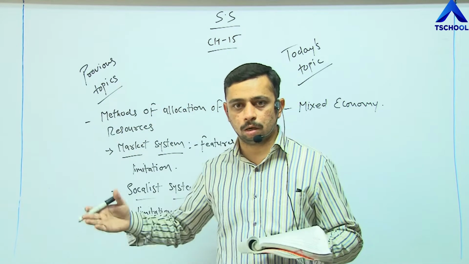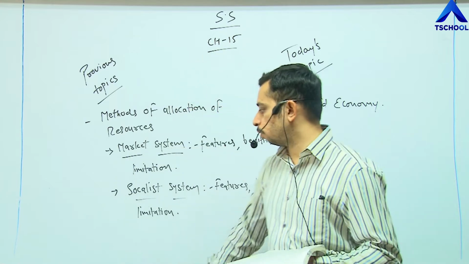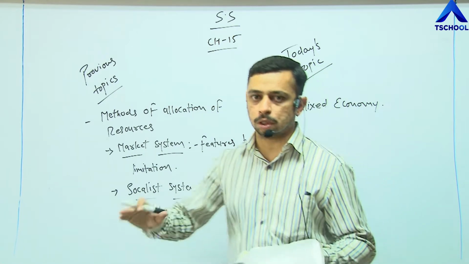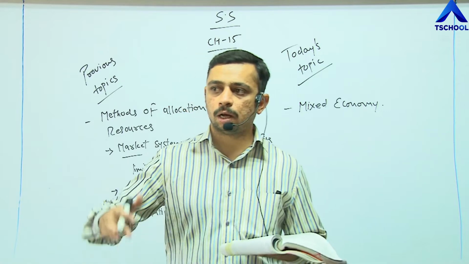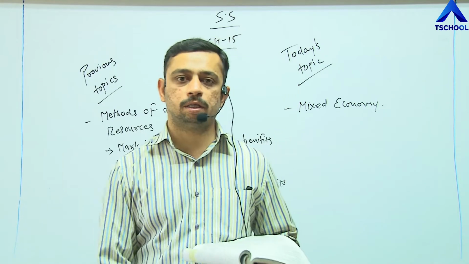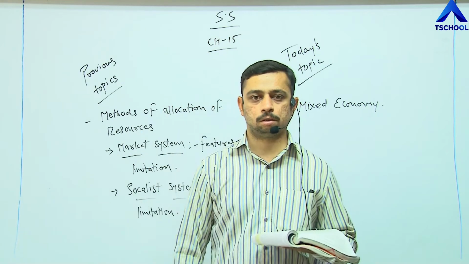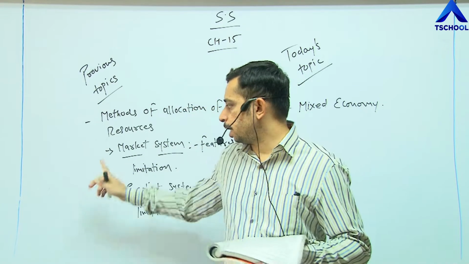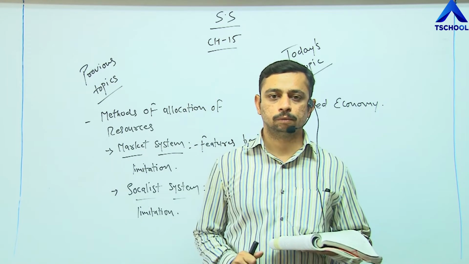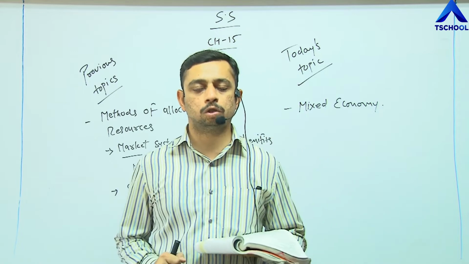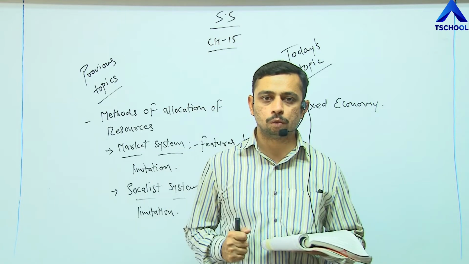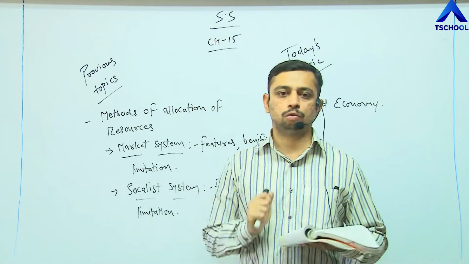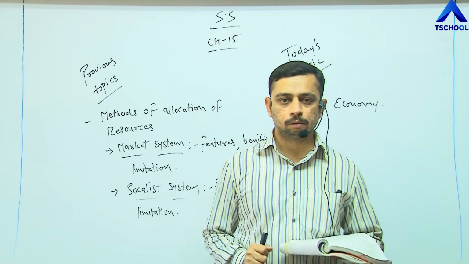That source of income goes to the states who are following this system or who are even one step below the socialist system. That means they are not even able to properly develop their own states. And this is how we try to balance the economy in these two factors. That is why it is known as a mixed economy. It is very important to balance these two things. Right? Next.